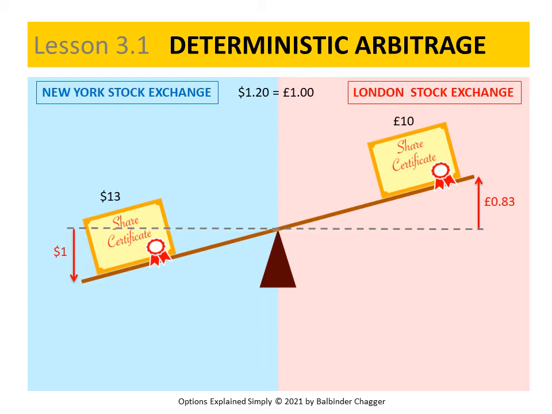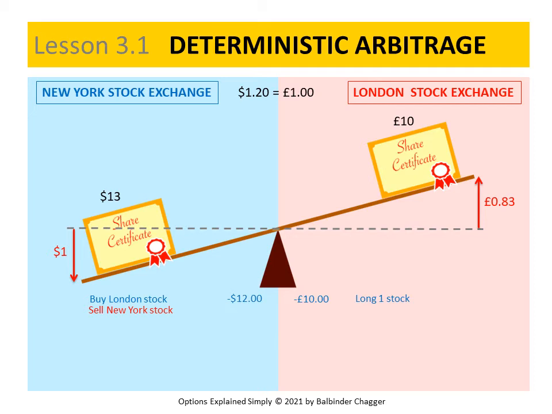We can exploit the situation by executing two trades simultaneously. We can buy the cheaper London share and short sell the expensive New York share. Buying the London share makes us long one stock in London. We pay out £10 in buying it, which is $12.